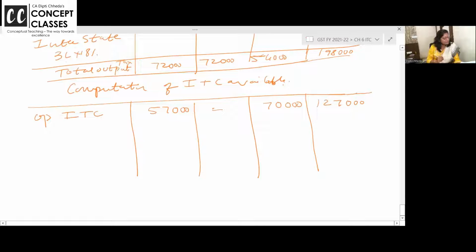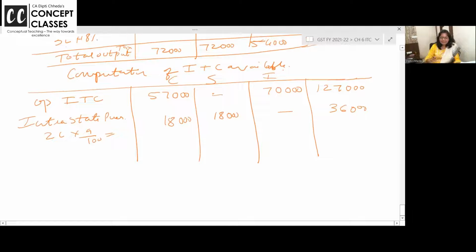अब purchases, intra-state purchases. Within the same state, you have purchased 2 lakh into 9%, 18,000 CGST, 18,000 SGST, IGST में nil और total 36,000. 2 lakh का 9%.